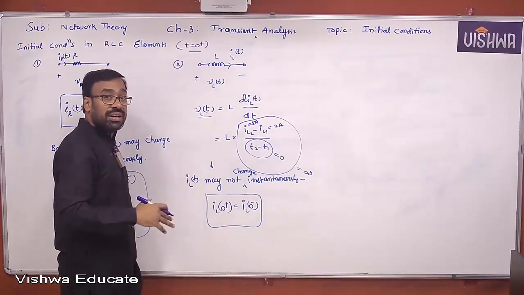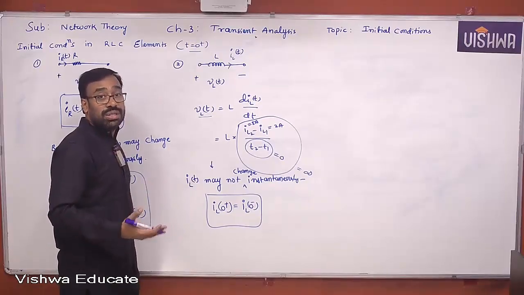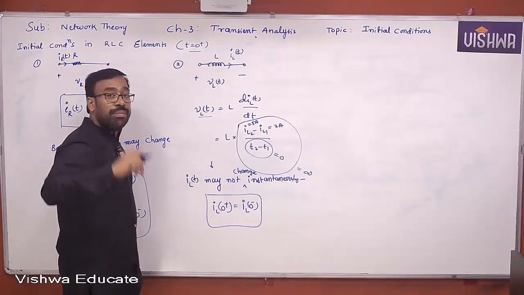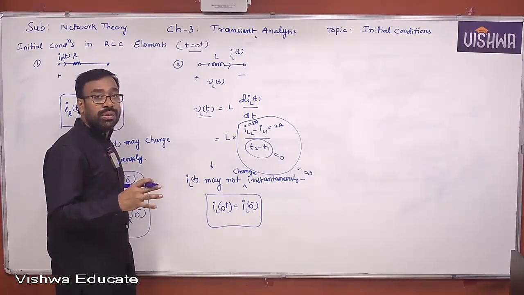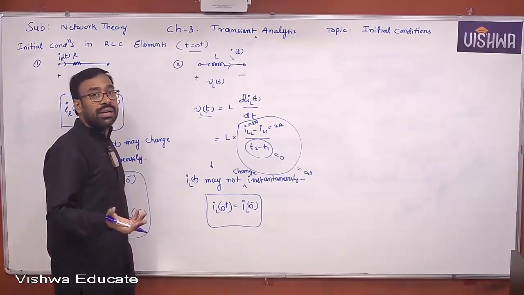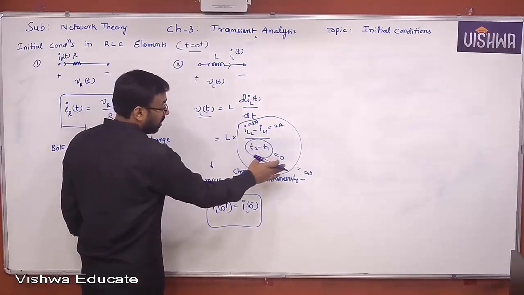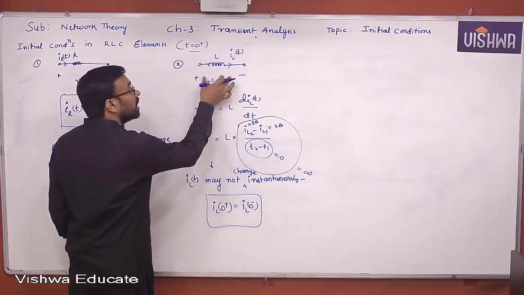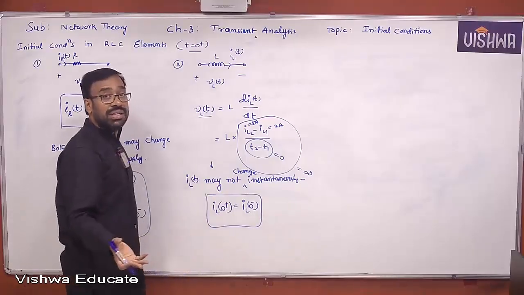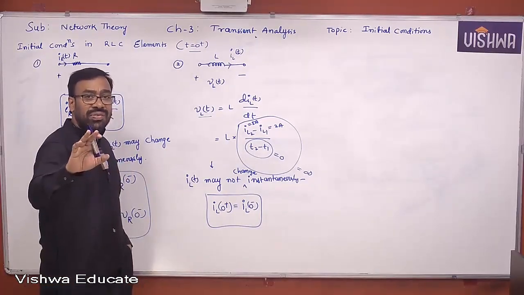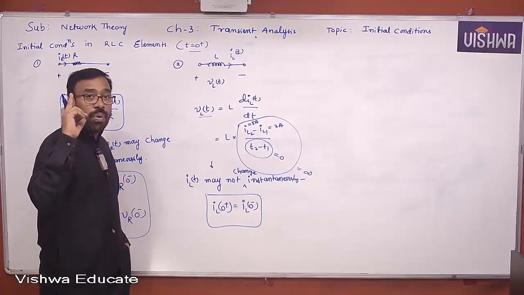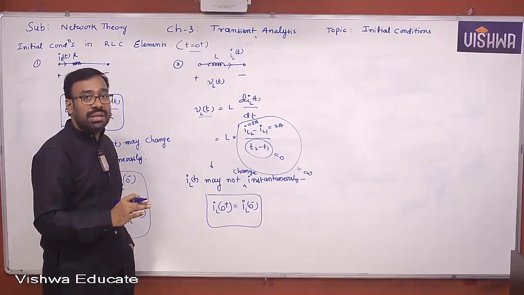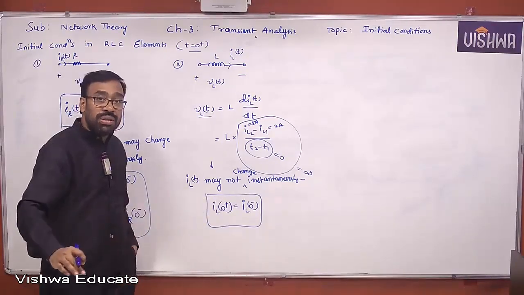But ideally speaking, because all our circuits are ideal, in our circuit analysis, we made a first assumption in the beginning of the entire network theory. What is the assumption we made? The given elements or the given circuit is assumed to be what? Ideal. So under ideal condition, if it is really infinite, nothing but in 0 time, it is ideal impulse voltage. When ideal impulse voltage is given, current through inductor may change instantaneously. All these things we discussed in the case of inductors and capacitors. That is why I told you at that point, the characteristics of the inductors and capacitors will help you a lot in transient analysis.